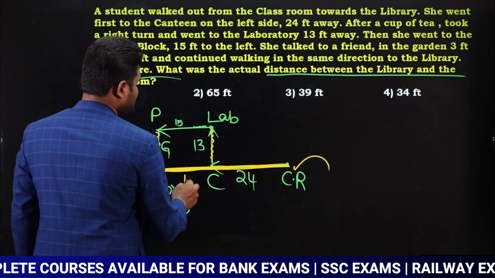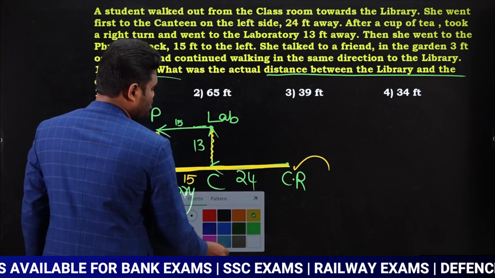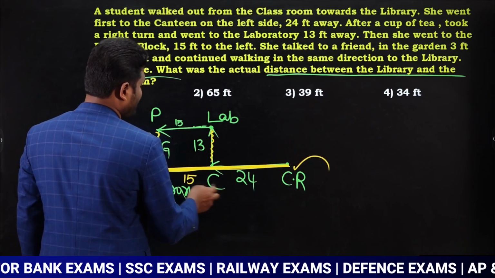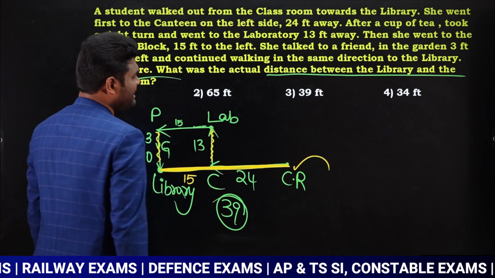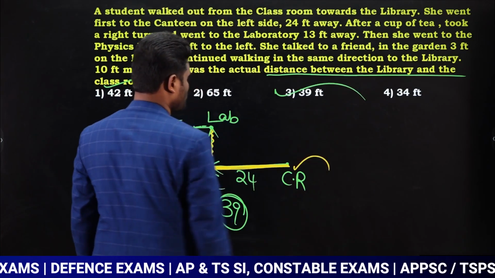This is 15. If this is 15, even this is going to be 15. So what is the distance? Here you have 24 and 15. 24 plus 15 means the distance is going to be 39 feet. So option 3 is going to be our answer.